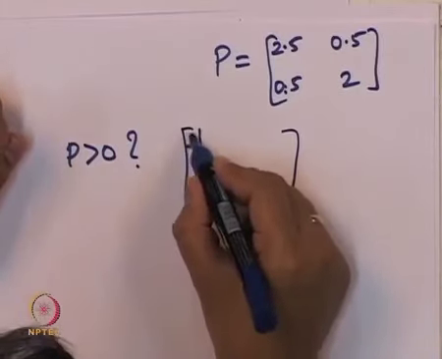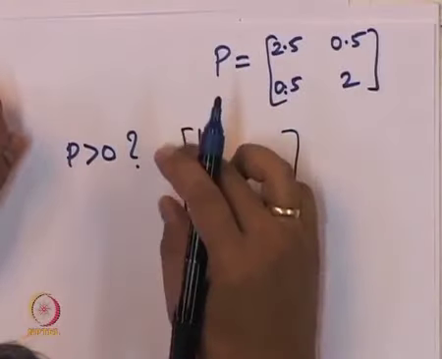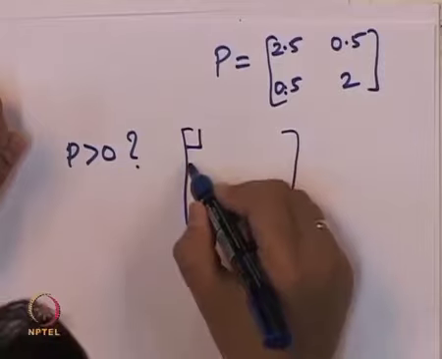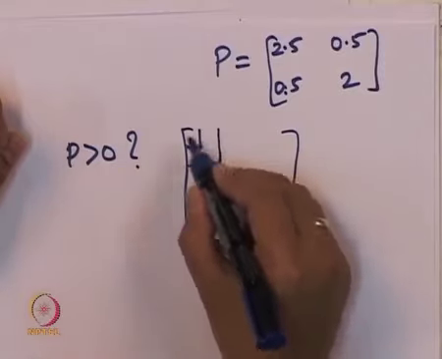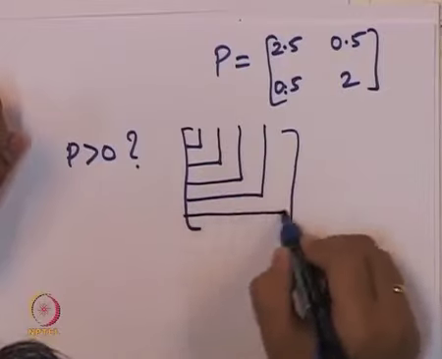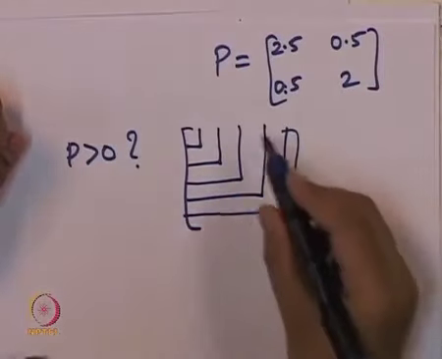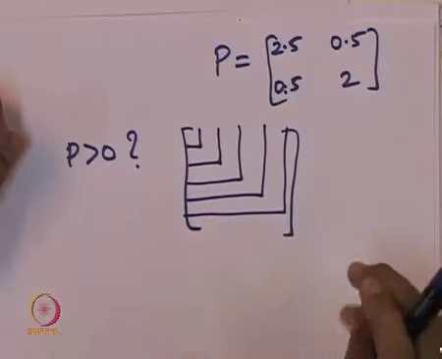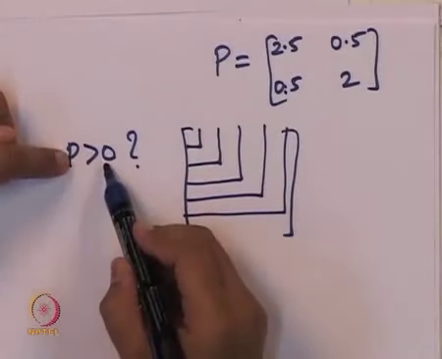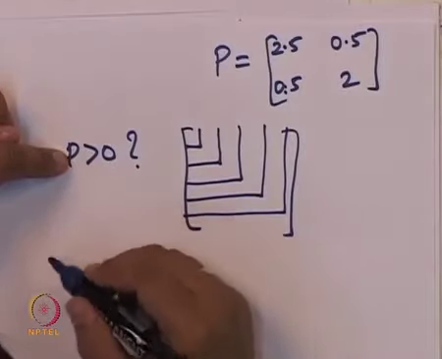It is a principal minor because it has the symmetric rows and columns taken to construct that submatrix, and only the leading ones. So we take every such matrix and look at the determinant, and each of these determinants should be a positive number. That is a necessary and sufficient condition for this matrix P to be a positive definite matrix.